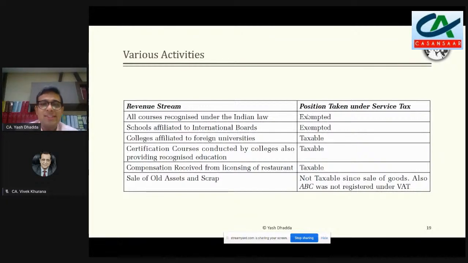And then certain certification courses which again had no recognition in law, they were taxable. Plus जितना भी हमें ancillary services से कोई पैसा आ रहा था, like restaurant, as I gave as an example, it was also treated taxable. But selling of old items and scrap, because it was leviable to VAT, and in VAT, because they were not a registered dealer, and they were not paying VAT in that regard.